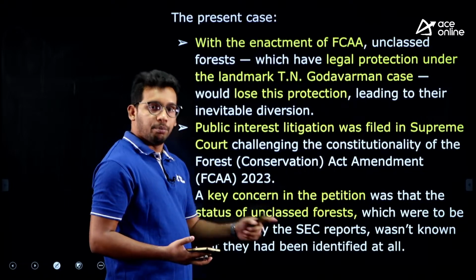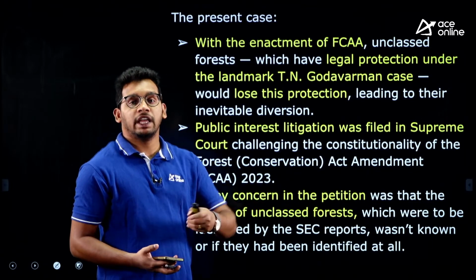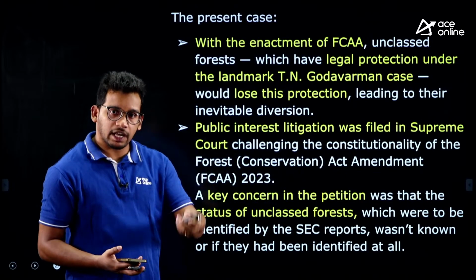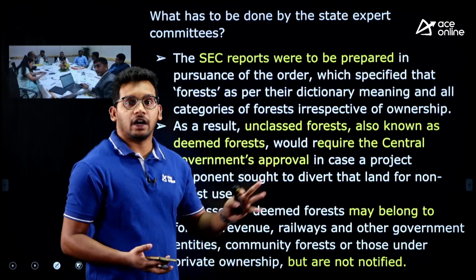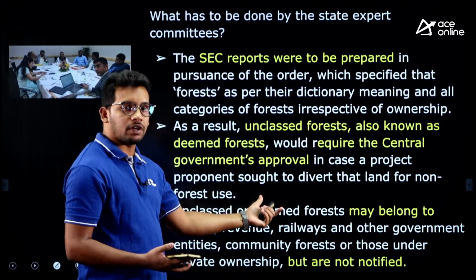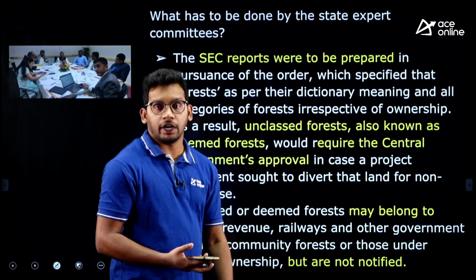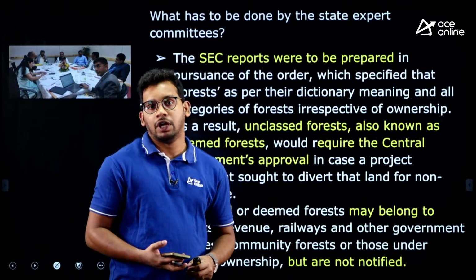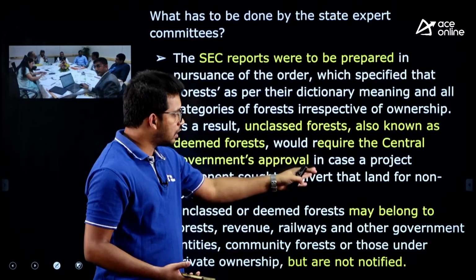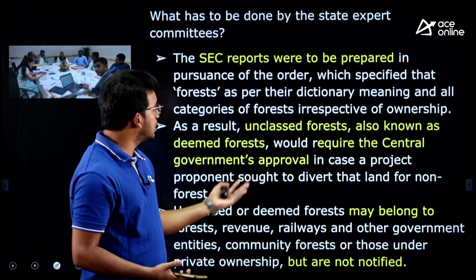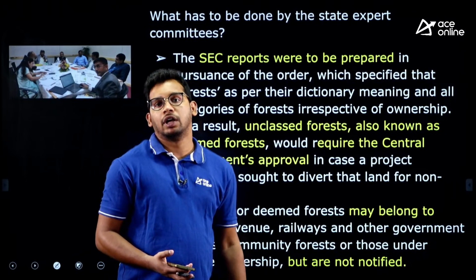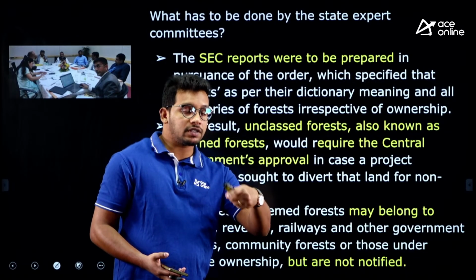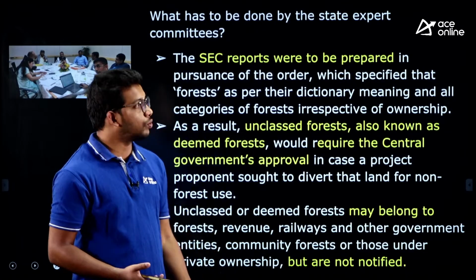This petitioner, before filing the case in the Supreme Court, filed an RTI, a Right to Information Act request. Under the Right to Information Act, the reply was that we don't have proper data. The Supreme Court had already pronounced in 1996 to put all the data in front of the Supreme Court as well as the public, but the reply from the RTI was that the center does not have the information. So it is against the court ruling. If you understood, the government gave a reply that goes against the court ruling, right.